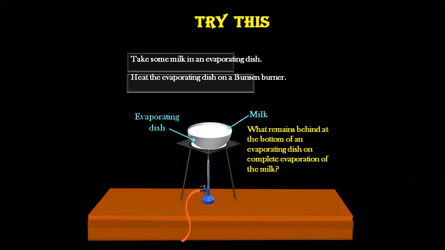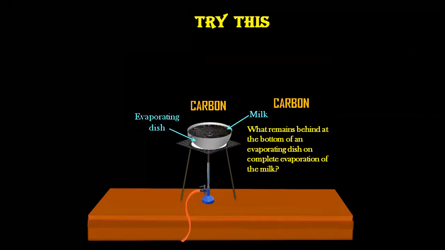But what if you don't pay attention at all? If it is continuously boiling on the gas, what is going to happen? Yes, there will be a black substance left behind at the bottom. It will turn black. If you take a milk cooker and boil milk again and again in the same vessel, you can see it turning brown and slowly turning into black, and this black colored substance is nothing but carbon. That means carbon is present in milk. Do we all agree to this? From this, I know that milk contains carbon.